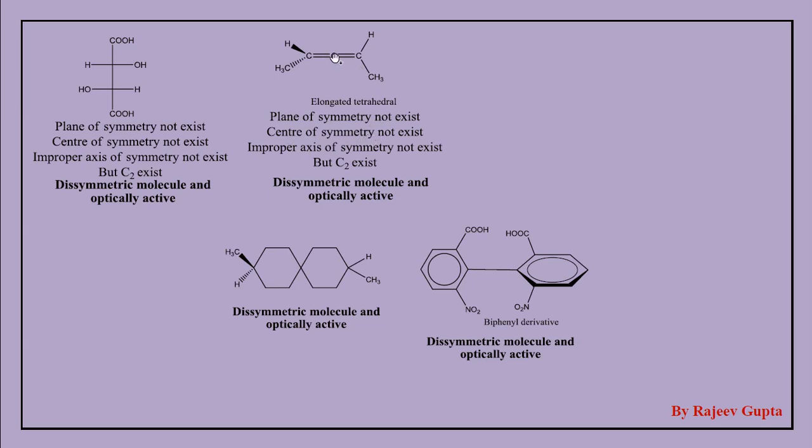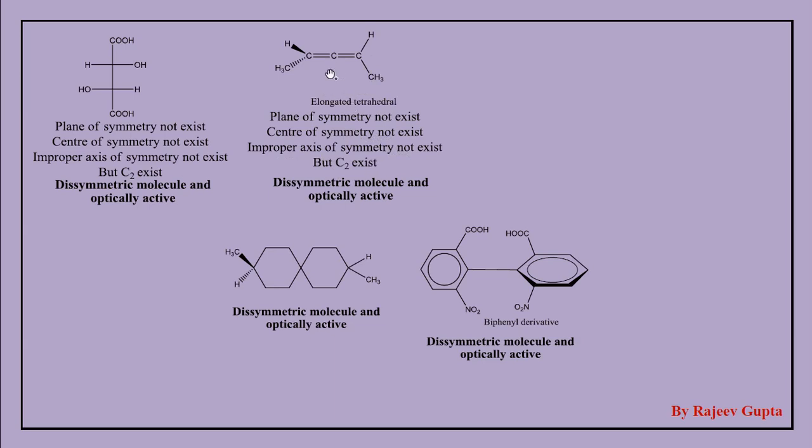If we observe just the opposite side, nothing is present in plane, because these groups are present on wedge and dash, and these groups are on the plane of paper. So center of symmetry also does not exist. Improper axis of symmetry, Sn, also does not exist, but C2 exists.